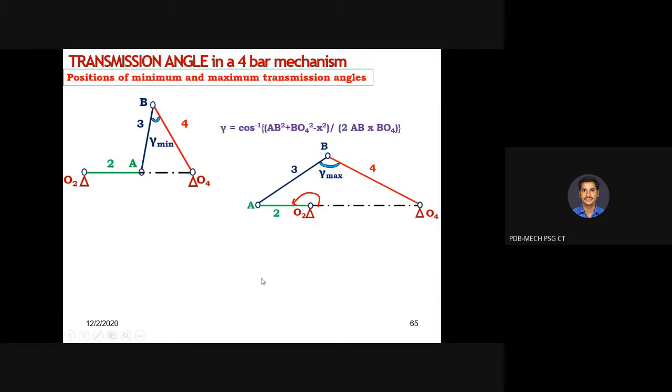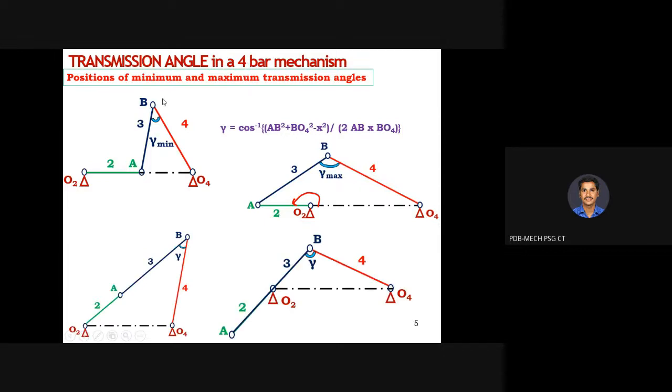Then we have two more situations where your coupler and your crank are in line. If you consider this particular case, your coupler is in line with the crank.